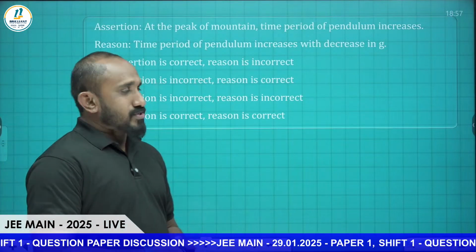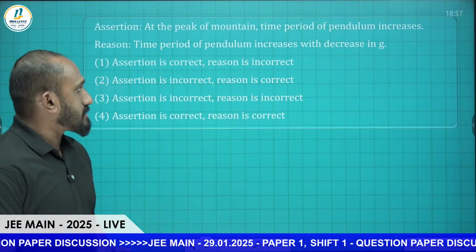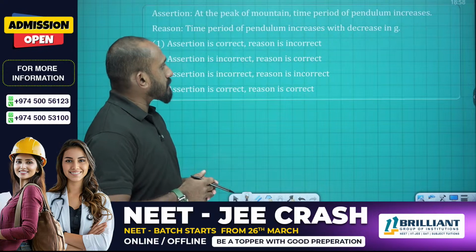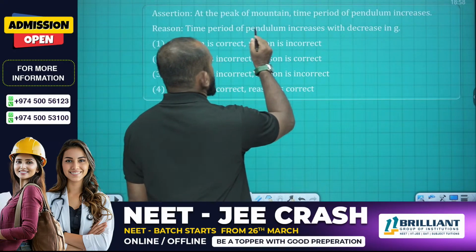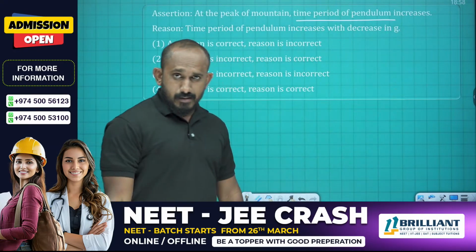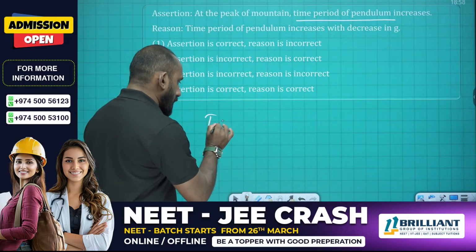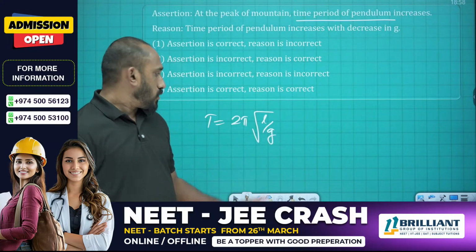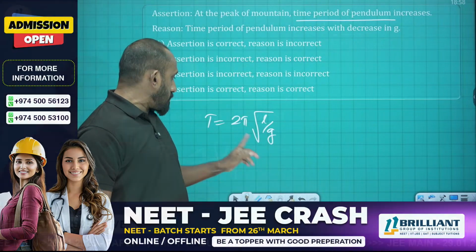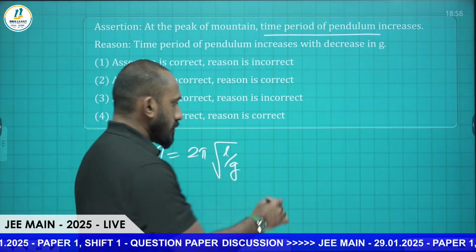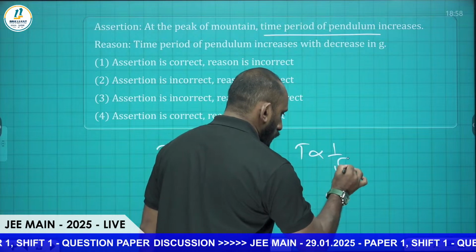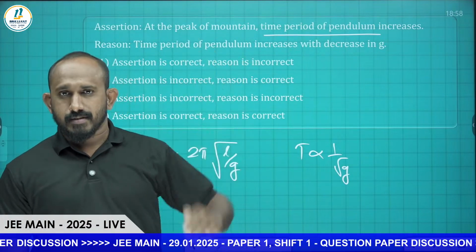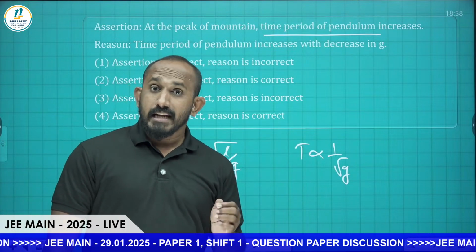A recent type of question it is. Assertion: at the peak of a mountain, the time period of a pendulum increases. Reason: the time period of a pendulum increases with a decrease in g. For a simple pendulum, the time period T is equal to 2 pi root L by g. So as the acceleration due to gravity decreases, the time period increases. T is proportional to 1 by root g, if length is constant. As the height increases, the acceleration due to gravity decreases.